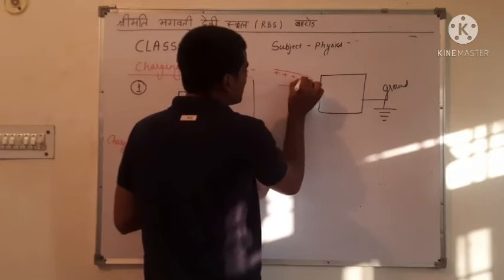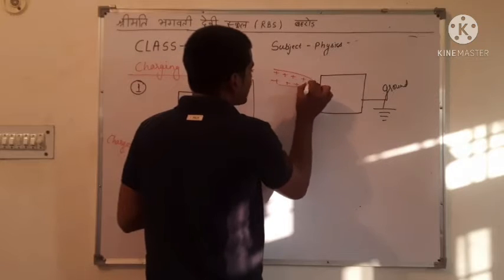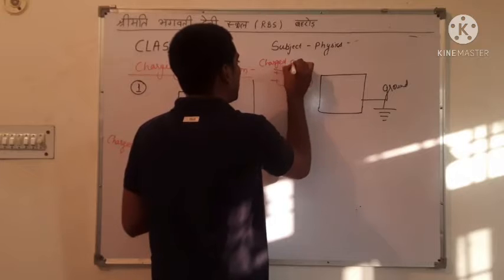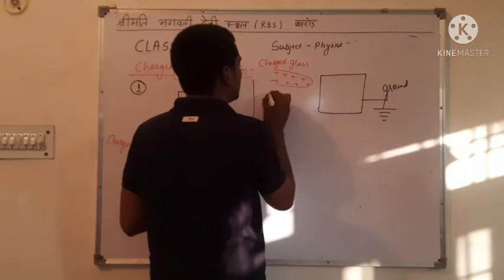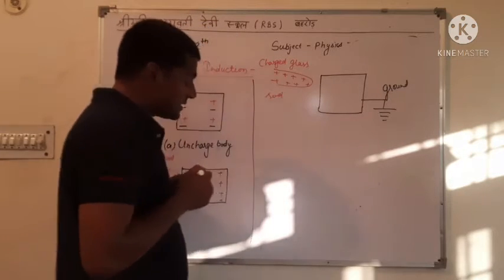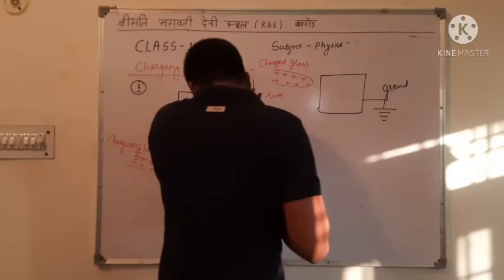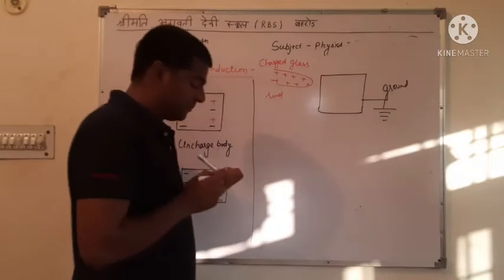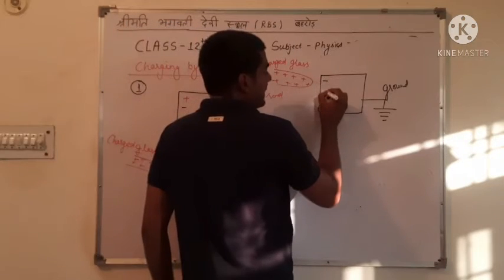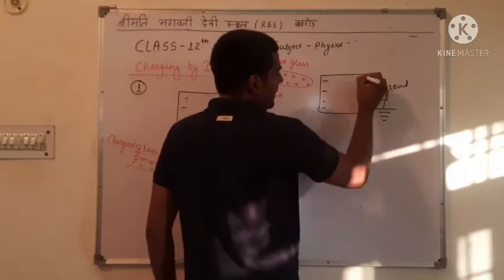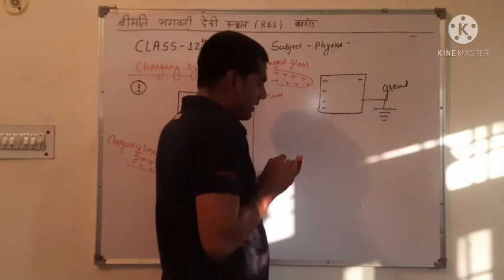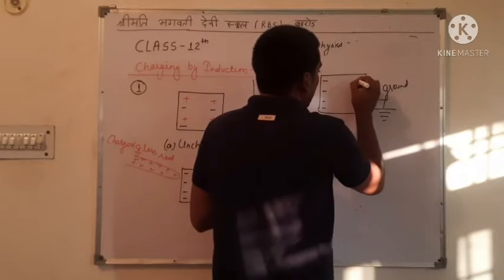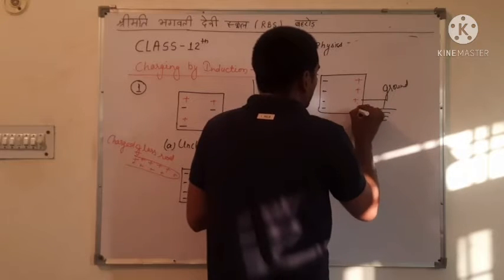Here the positive glass rod is available. The charged glass rod attracts negative charge and repels positive charge. Then the negative charge is available here and the positive charge is available on the other side of the body, because the glass rod repels the positive charge.